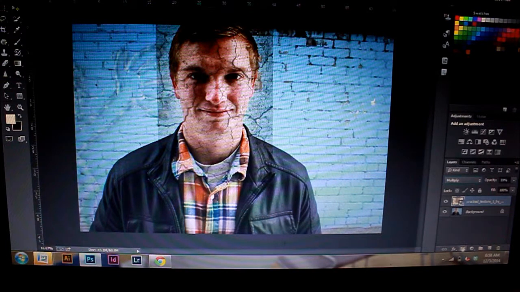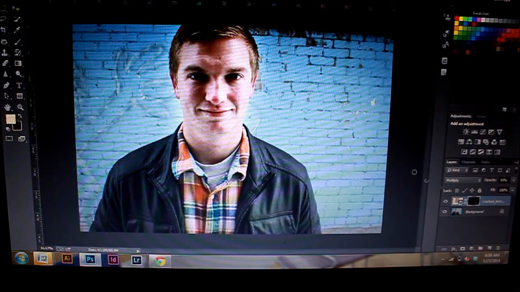And then let's click down here. We want to add a layer mask to this cracked layer. And we're going to select the brush tool. You can hit the B key for that. And you want to make sure that white is your top color when you do this. And so what we're going to do is click this layer mask and hit Control Backspace or Command Backspace, and it's going to hide that cracked layer. But then we can come back in and paint that texture right back onto his face.